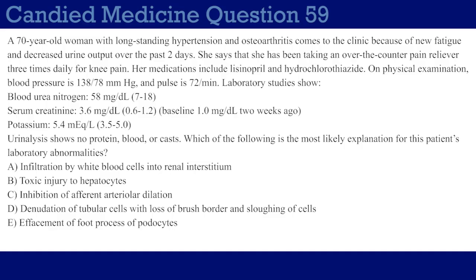Which of the following is the most likely explanation for this patient's laboratory abnormalities? Choice A, infiltration by white blood cells into renal interstitium. Choice B, toxic injury to hepatocytes. Choice C, inhibition of afferent arteriolar dilation. Choice D, denudation of tubular cells with loss of brush border and sloughing of cells. Or choice E, effacement of foot processes of podocytes. I'll wait 5 seconds and answer the question.